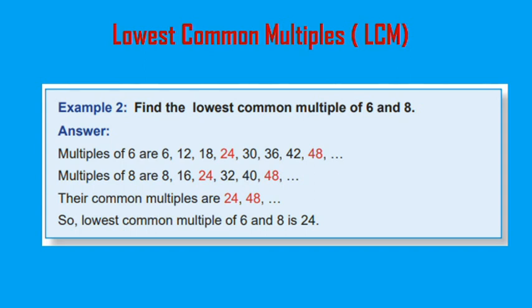Here, what are the numbers in common? Yes, 24 and 48. They are common multiples. But here we are going to find out the lowest common multiple. The lowest common multiple of 6 and 8 is 24.